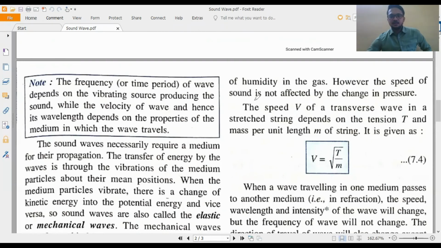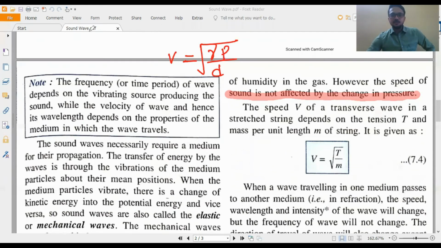And the point I told, that speed of sound is not affected by the change in pressure. Okay, because pressure increase करेगा तो density भी increase करेगा. Okay, इस तरह increase करेगा कि P by D, in the formula P by D, pressure by density will remain constant. Okay, so that was the formula, so I'm writing the formula again. So the formula was V longitudinal wave का क्या था? Gamma P by D. This was the formula of longitudinal sound wave.